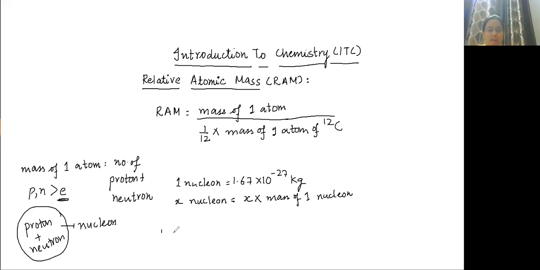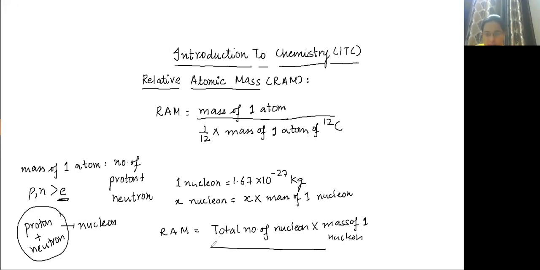So RAM is equal to mass of one atom. And mass of one atom is total number of nucleons into mass of one nucleon, divided by 1/12 into mass of one atom of C12.